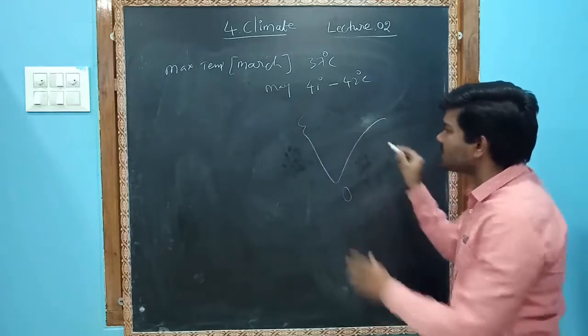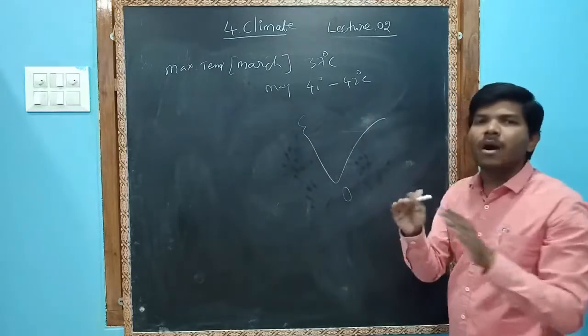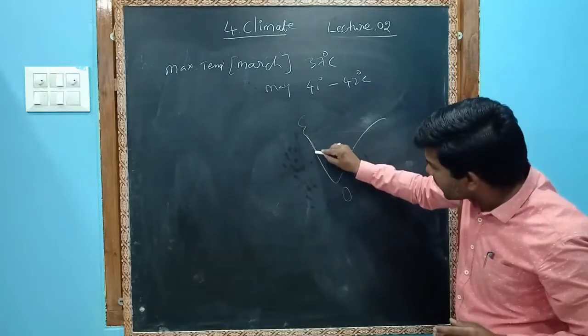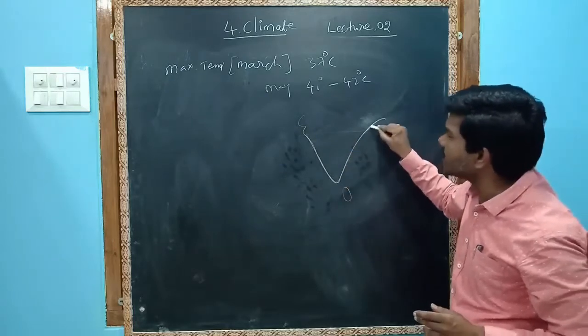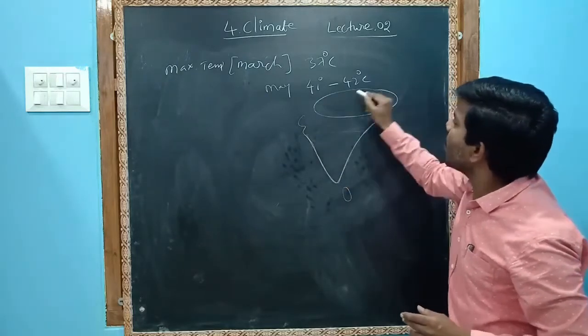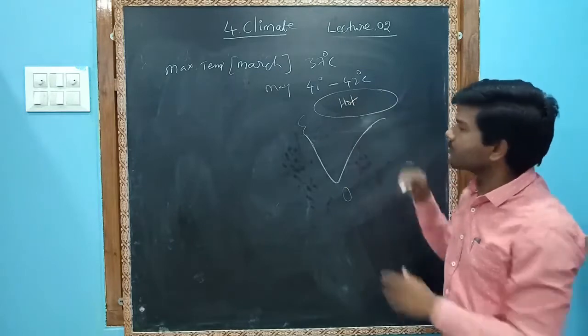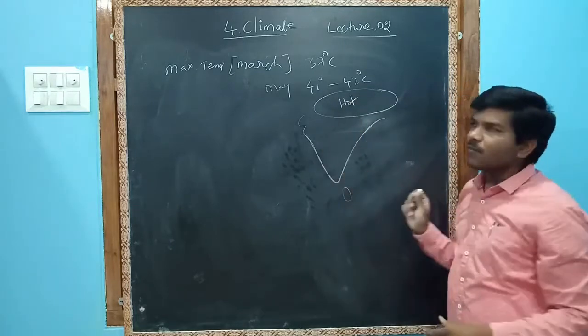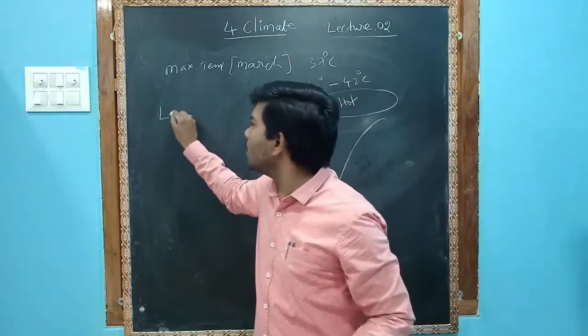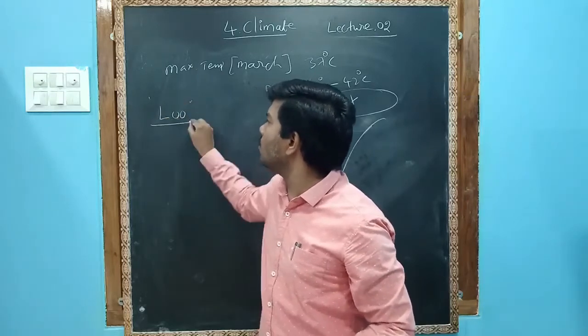So the areas which are influenced by the sea receive moderate, medium temperature. But North India is very hot. This North India is very hot because of the Loo winds that blow.